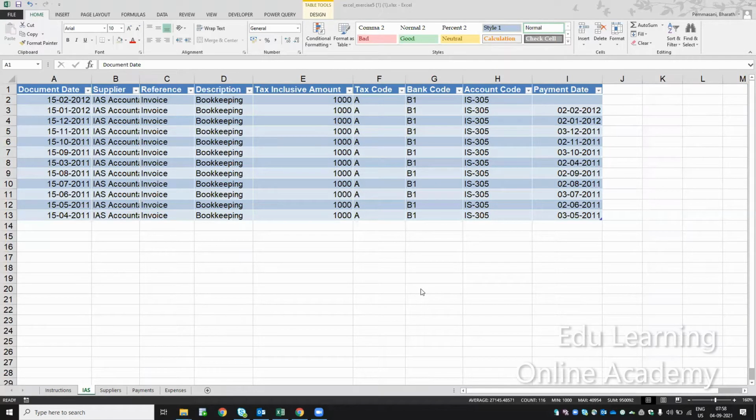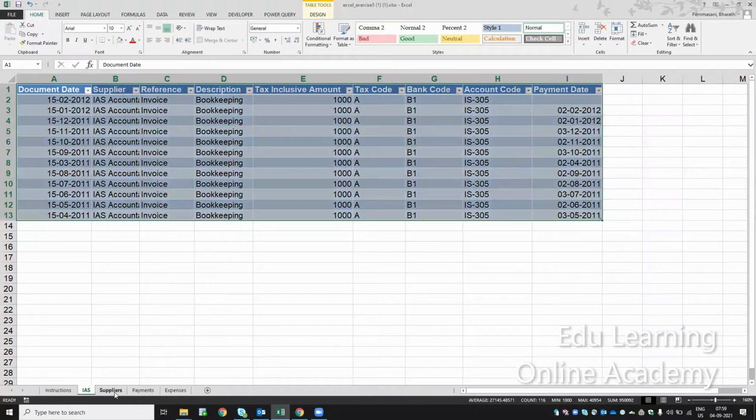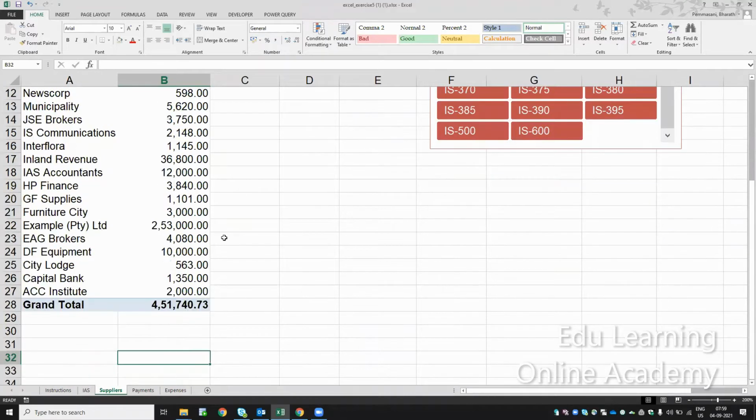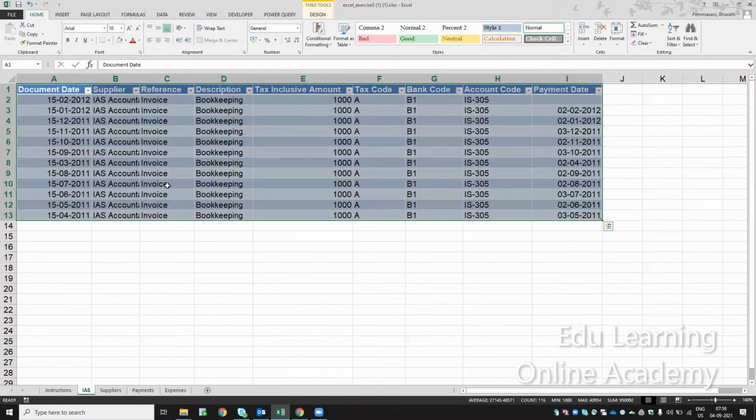I have a doubt. Yes, Vishwas. That is the account code before you save, right? We have different types here, IS, BS, right? Before you save, maybe disappear this table. Can you explain that account code, what IS, BS and all those are? This one? Is this the one you're asking about? Yes, so how did I get this sheet?